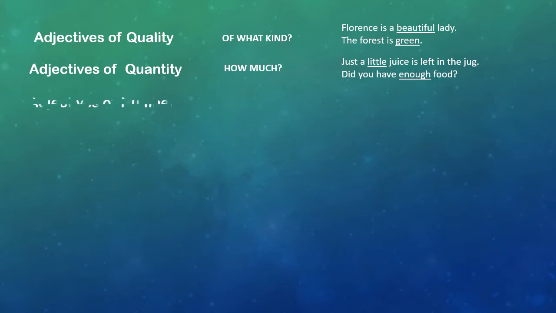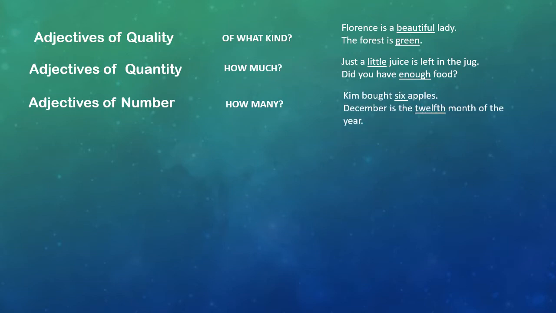Next, we have adjectives of number, which show how many persons or things are meant. They also tell us the order in which the person or thing stands. For example, Kim bought 6 apples. December is the 12th month of the year. Here 6 and 12 are adjectives of number.